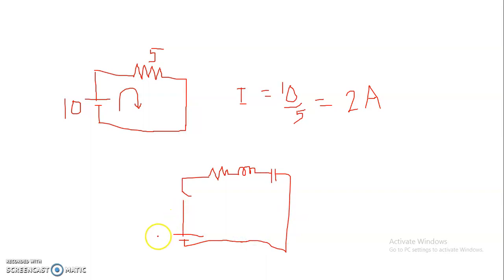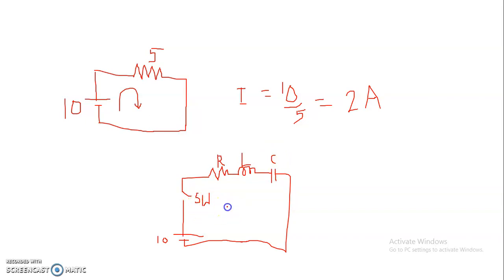Now, initially, suppose this is 10 volt, this is the switch, this is R, resistance, this is L, and this is capacitance C.